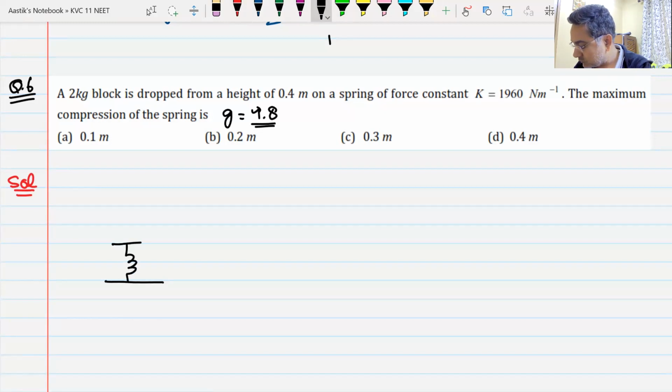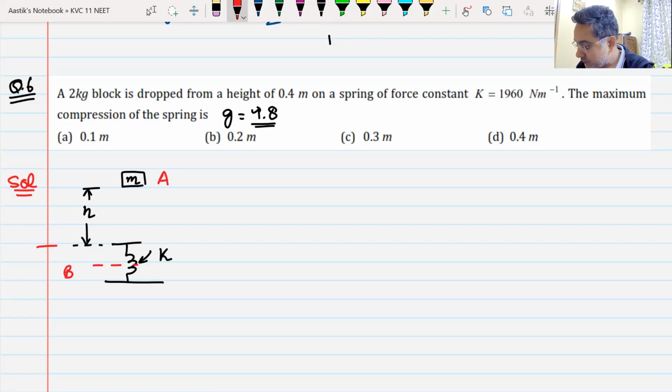There was a spring of spring constant K and there was a block of mass m, and this block was kept at a height h. Again, you had to apply the law of conservation of mechanical energy from point A, the highest point, to point B, where the maximum compression in the spring is X.